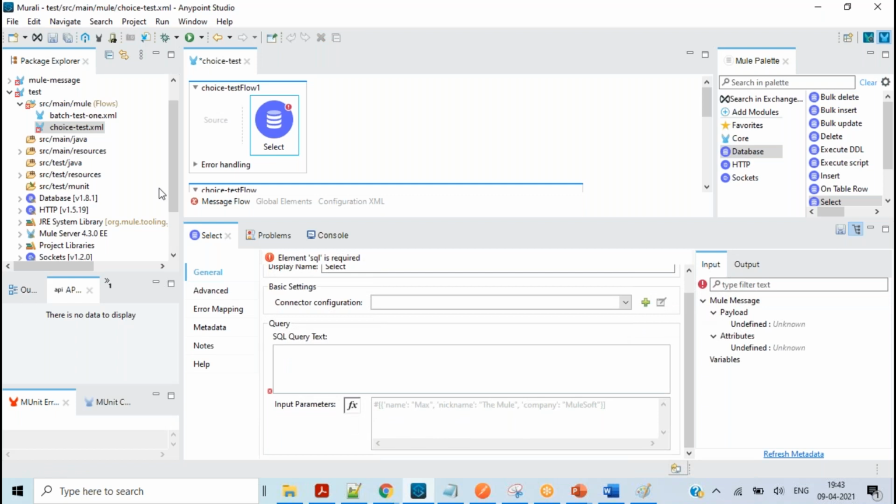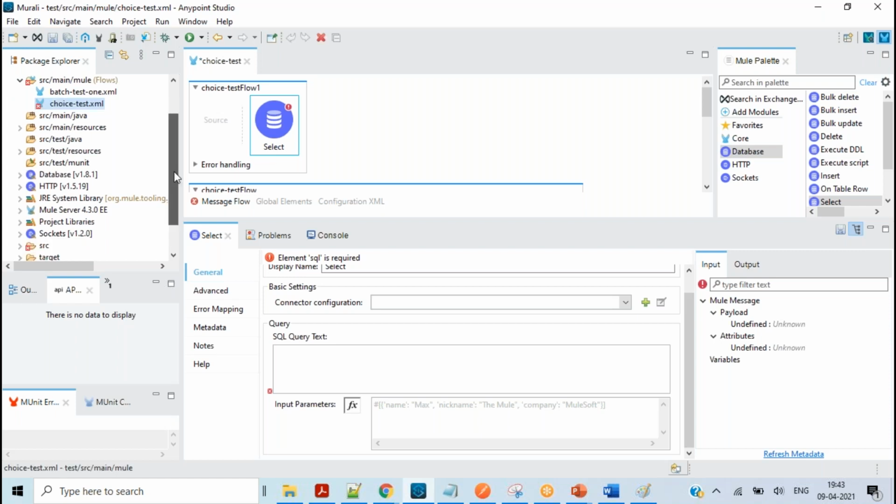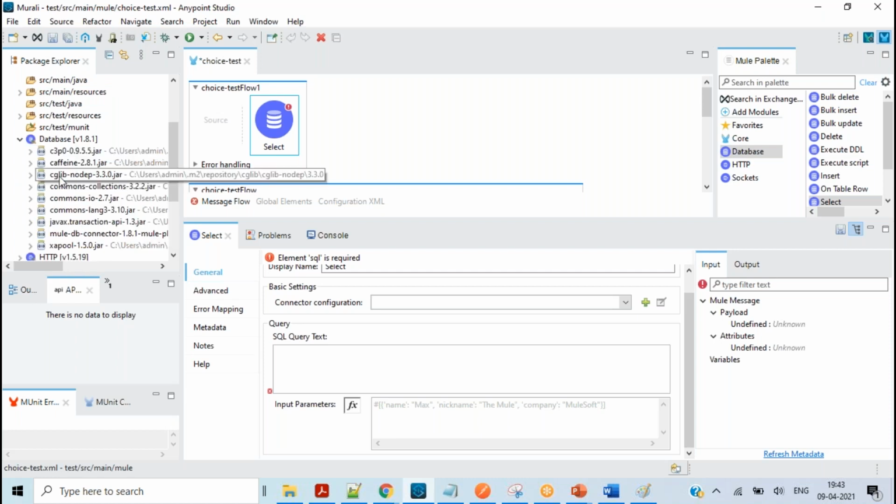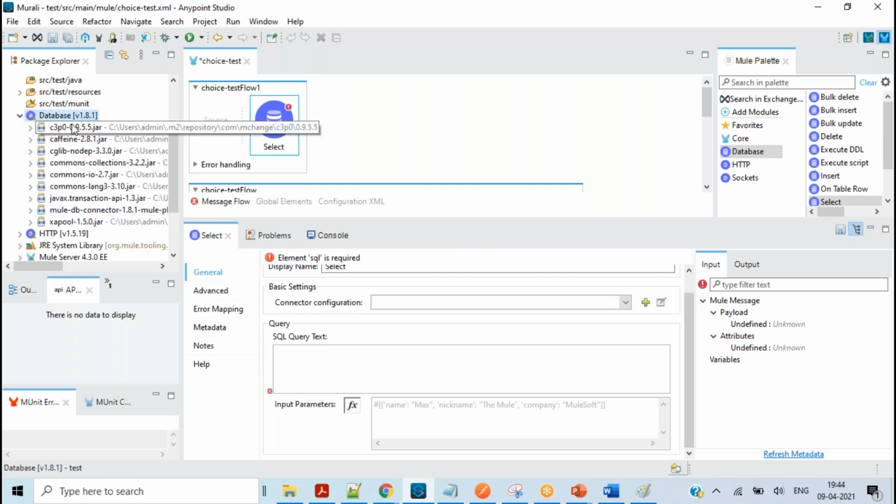These are the dependencies. I just tagged the database selector, and what it internally does is get all the dependency jar files. These are the base files for this database. Whatever you are seeing for the database here, it is taking the values from these files. You will never touch these files. These are all used by this database connector, and are developed in the backend. These jar files were internally developed by the Java team, which means the Mule team developed and gave us these jar files. And these jar files you will never download.